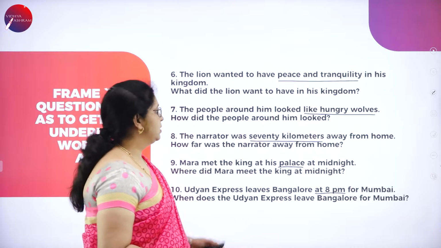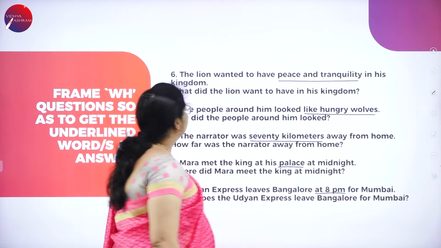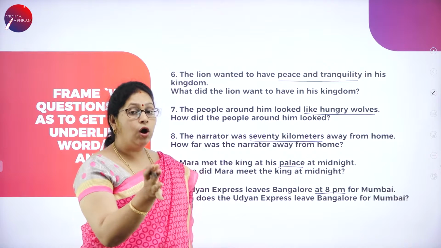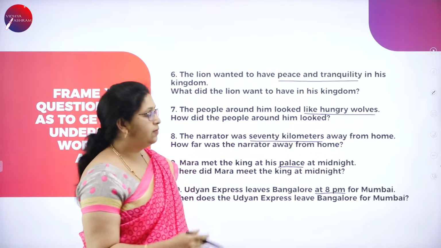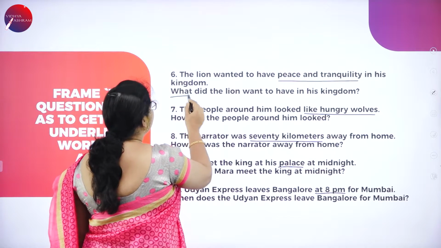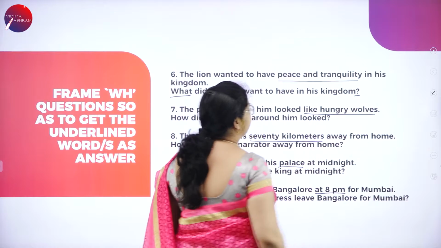Okay. Next, the lion wanted to have peace and tranquility in his kingdom. What was the lion wanting to have? Peace and tranquility. So we'll frame the question with what and end with a question mark.